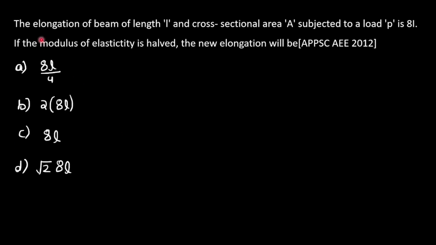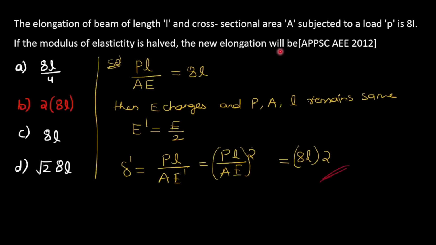Next question. The elongation of a beam of length L and cross sectional area A subjected to a load P is 8L. If the modulus of elasticity is half, the new elongation will be? So what is given?